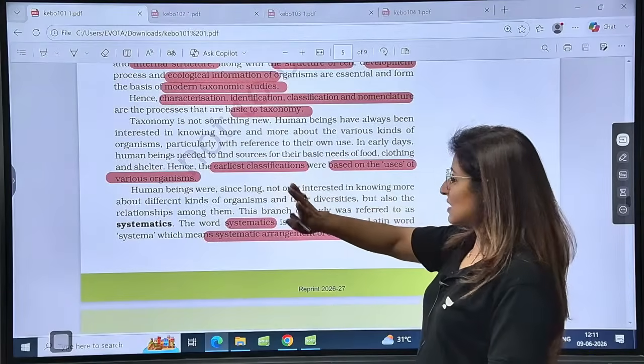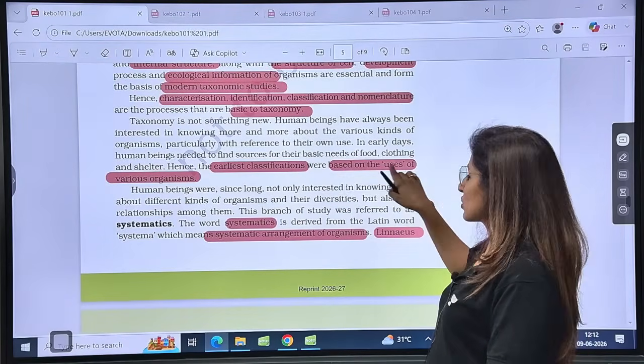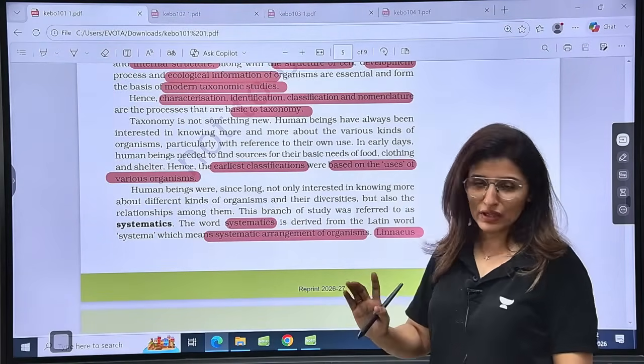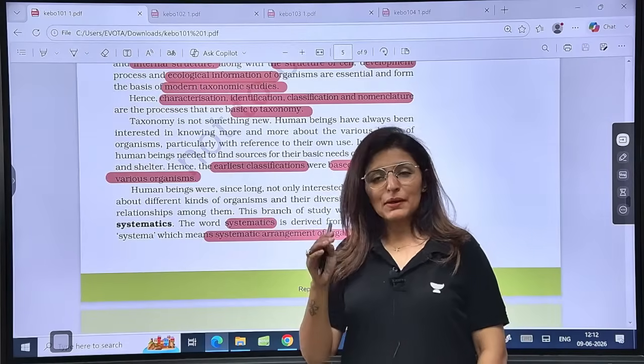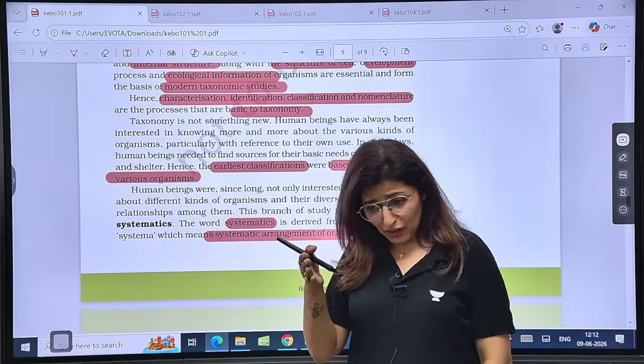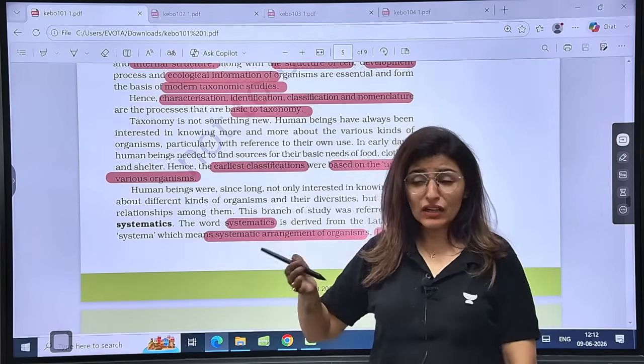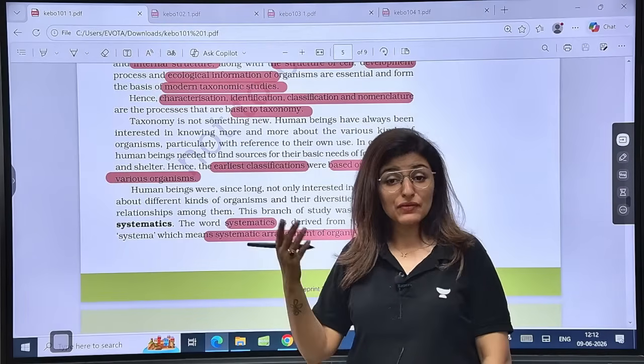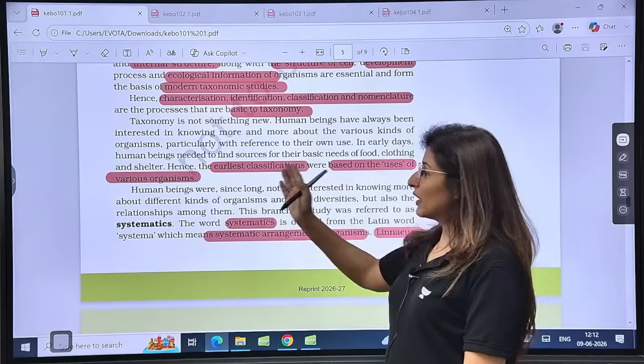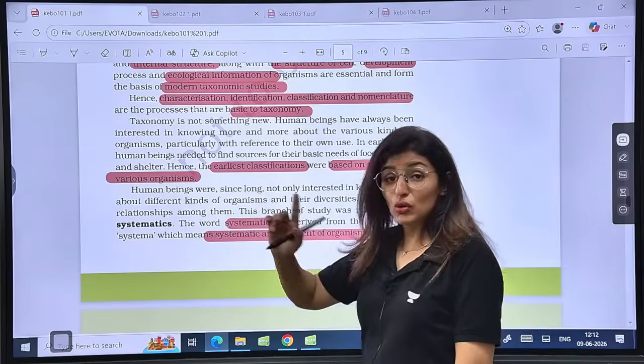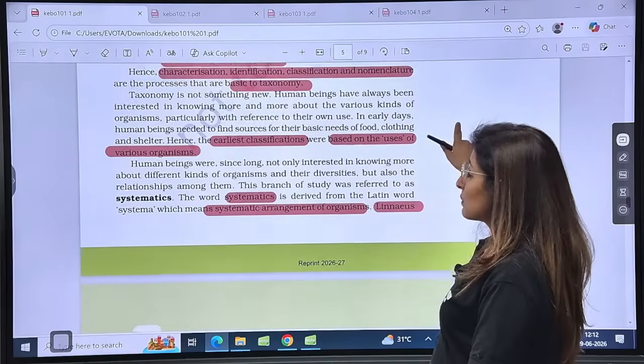Now, earliest classification, as I told you, was based on the uses of various organisms. So, earlier, people used to classify whether a thing can be used for shelter, for clothing, or for eating purposes, for food, right? So the earliest classification was based on use of the organism. Then came systematics.